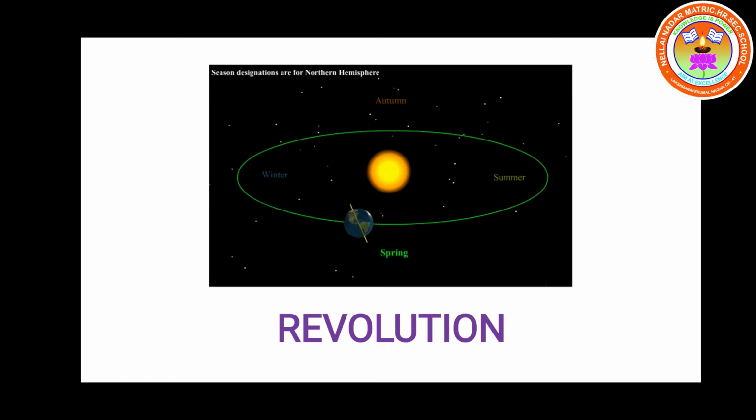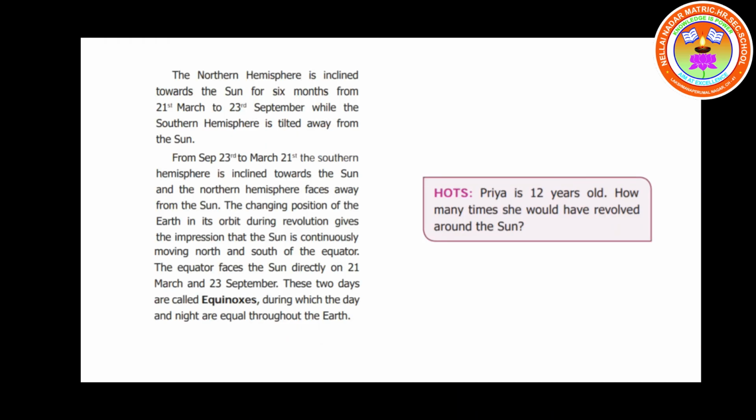Okay, children, now I ask you one question. What is this year? This year is 2020, isn't it? Now tell me whether it is a leap year or not. Yes, it is a leap year. Children, do you know how to calculate a leap year? When you divide a year by 4, if you don't get any remainder, then it will be a leap year. Suppose if you get any remainder, then it is not a leap year.